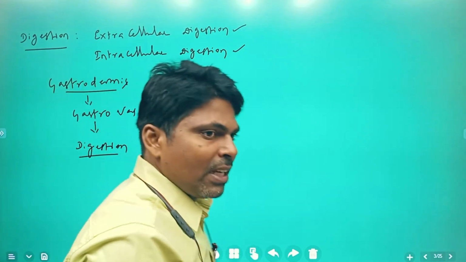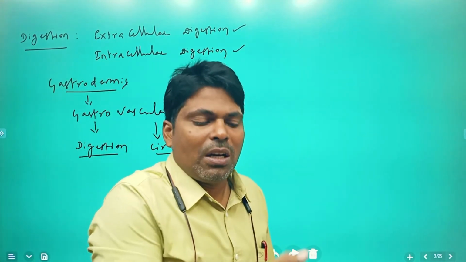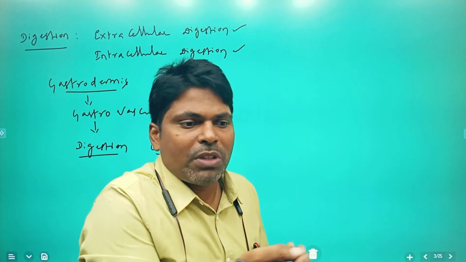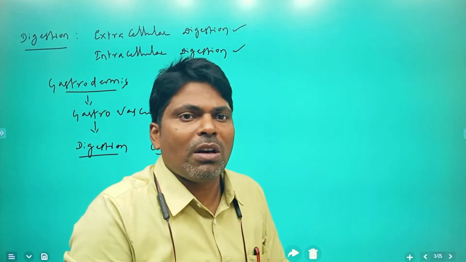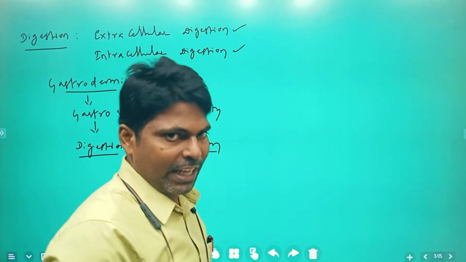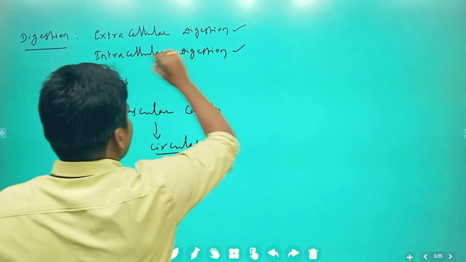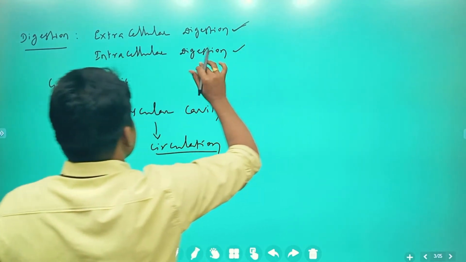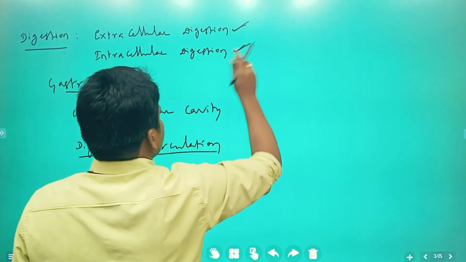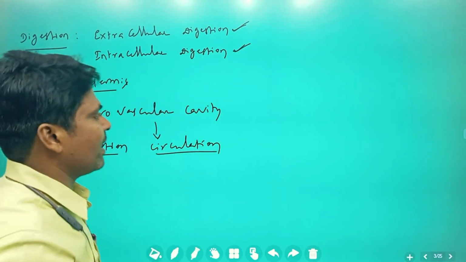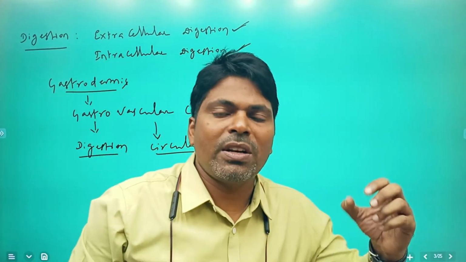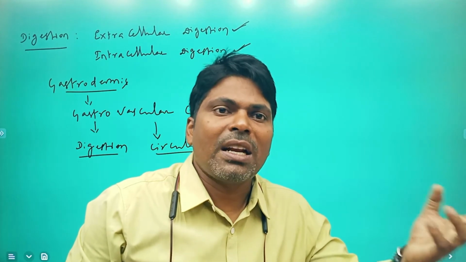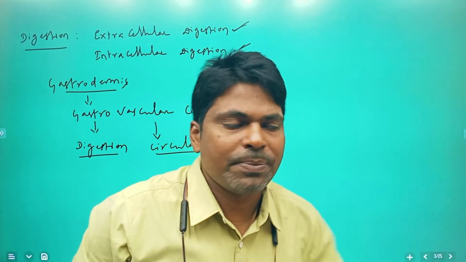So thereby the cells also undergo digestion of that food material, and intracellular digestion takes place. So first is extracellular digestion, and only after that does intracellular digestion take place in the Coelenterata.